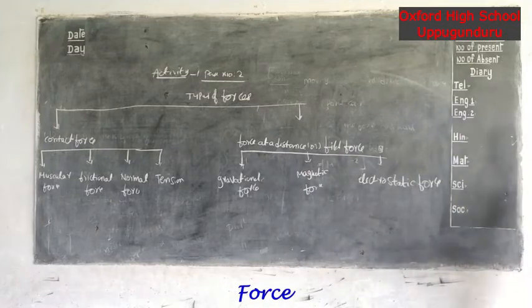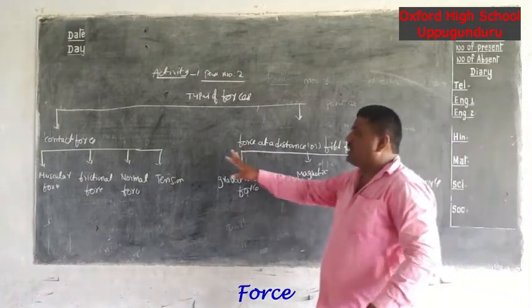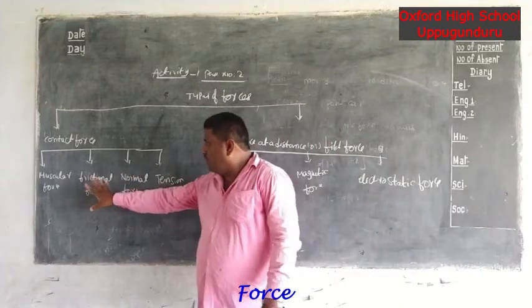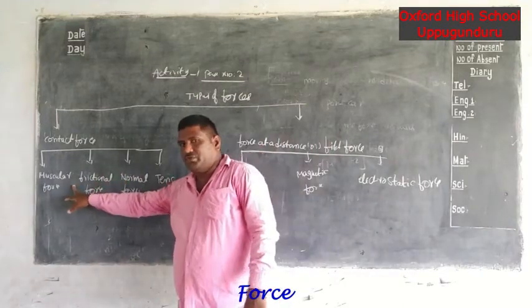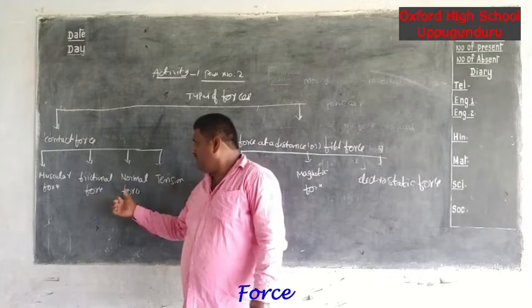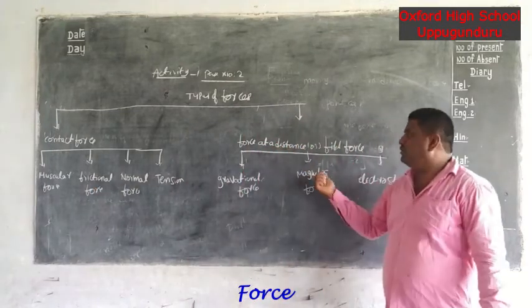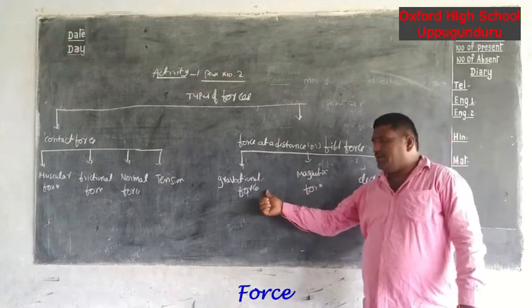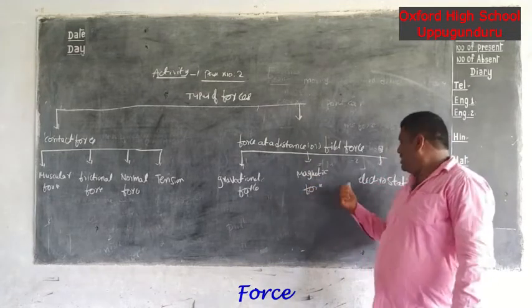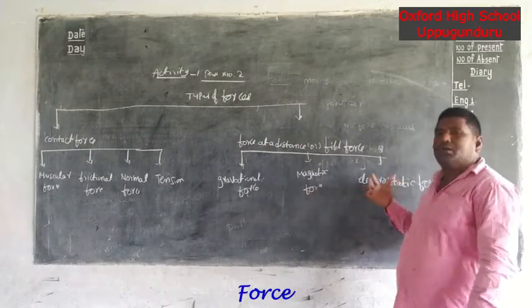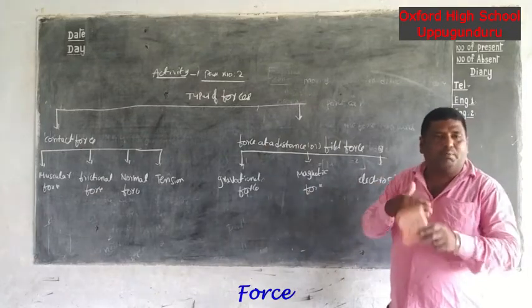These are the types of forces. Contact force is divided into four types: muscular force, frictional force, normal force, tension. Field force is divided into three categories: gravitational force, magnetic force, and electrostatic force. Now we will discuss them briefly one by one.